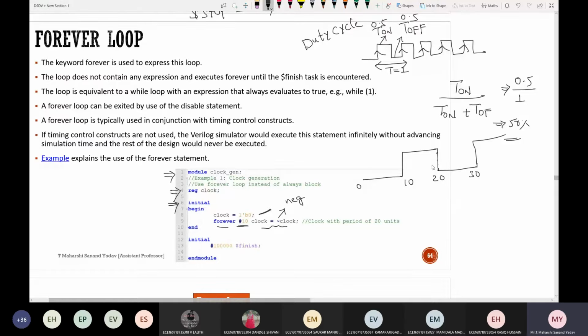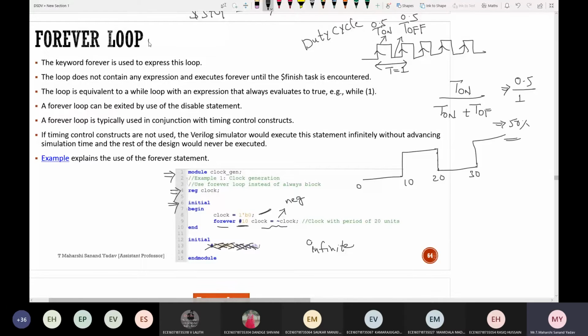And what will be the end time period? If I try to generate a clock like this, what will be the end time period? Can you stop this or not? It is an infinite loop, correct? So the clock will keep on generating continuously.